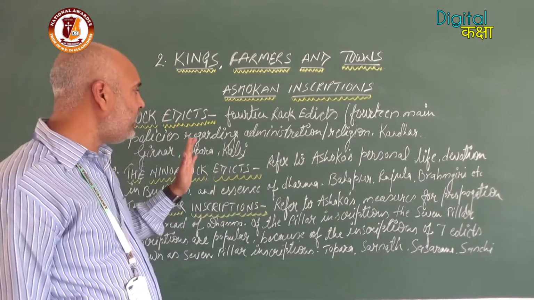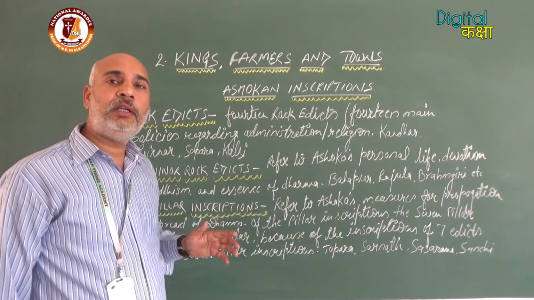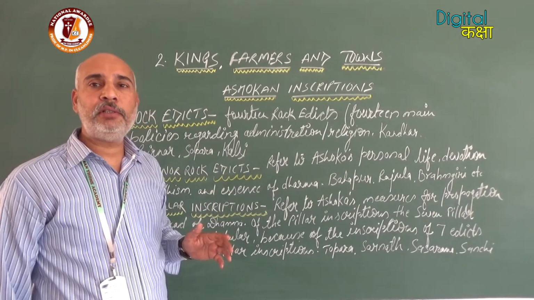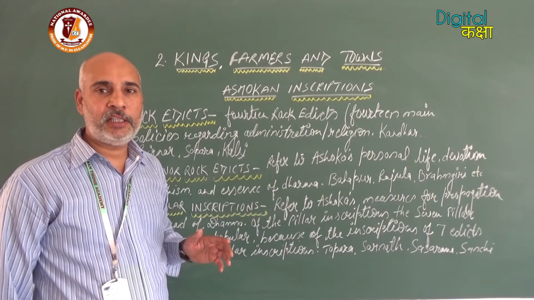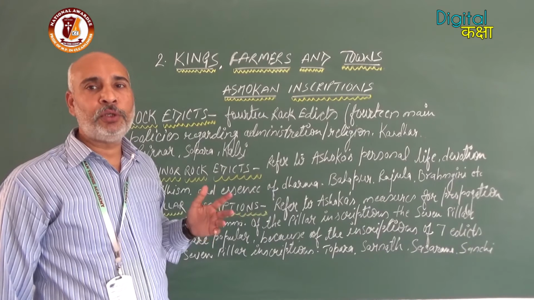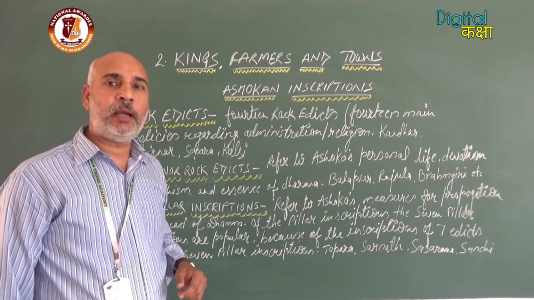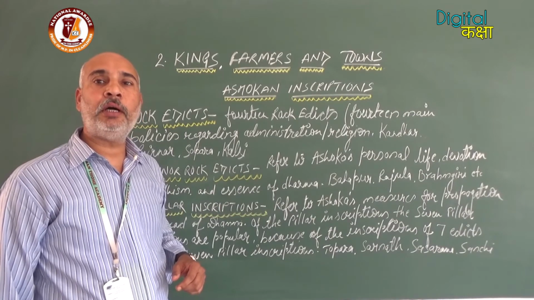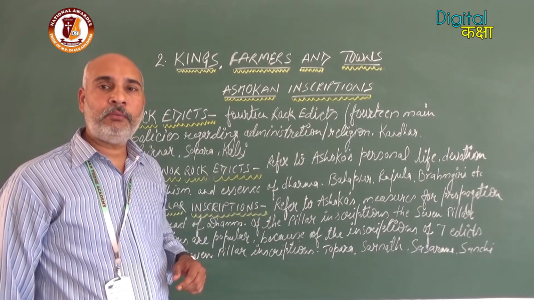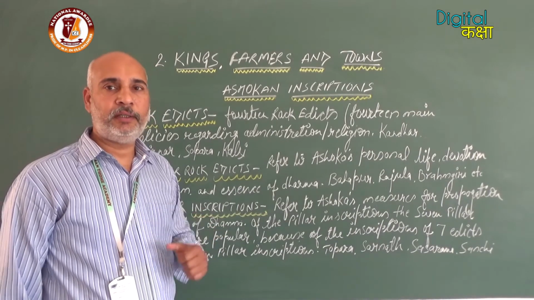So these 3 types of inscriptions throw a lot of light on the administration system of the Maurya dynasty, especially during the time of Ashoka: the political, religious, social and economic structure. Okay, now we will discuss Ashoka's Dhamma, the Dhamma which was started by Ashoka.